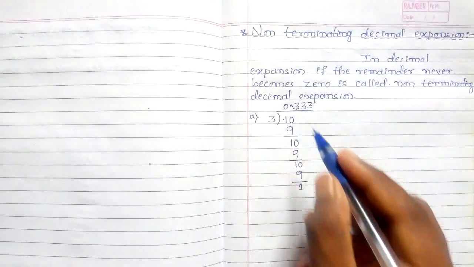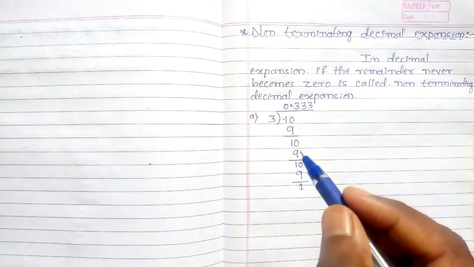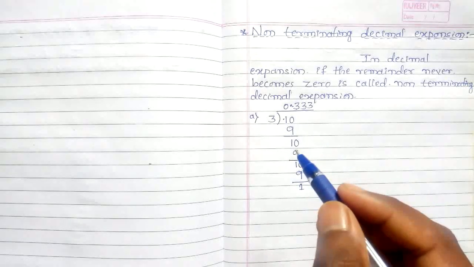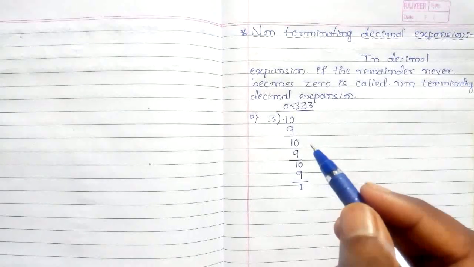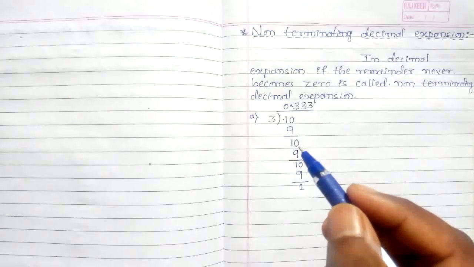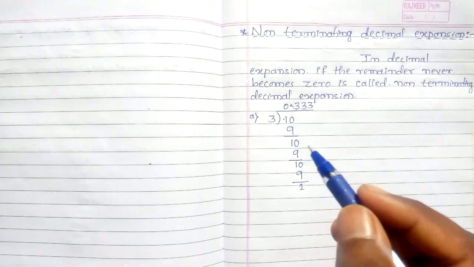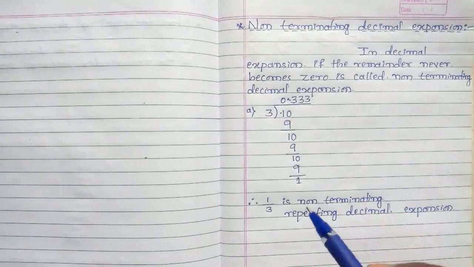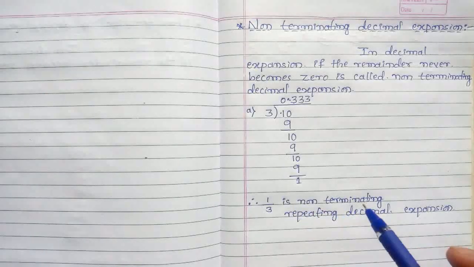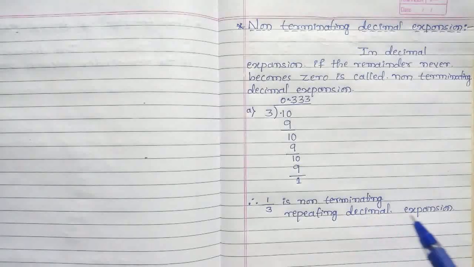Now this type of example is called non-terminating repeating decimal expansion. This type of numbers are called non-terminating repeating decimal expansion. Therefore 1 by 3 is a non-terminating repeating decimal expansion.